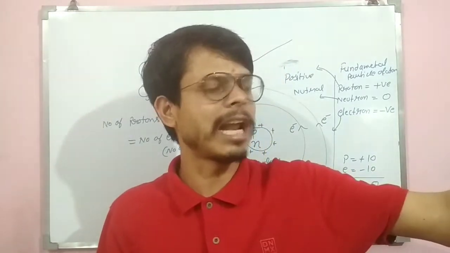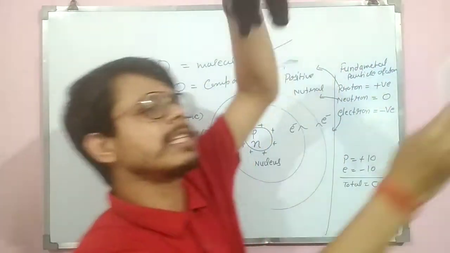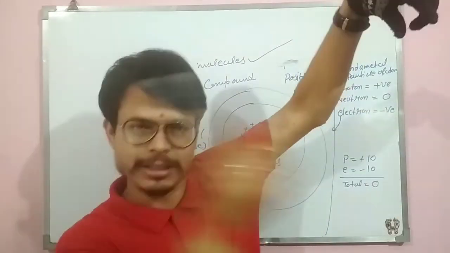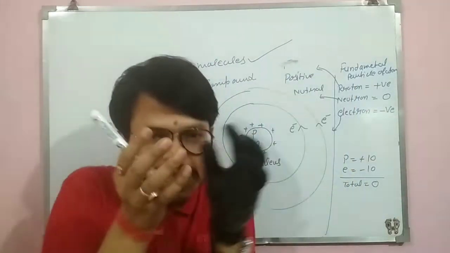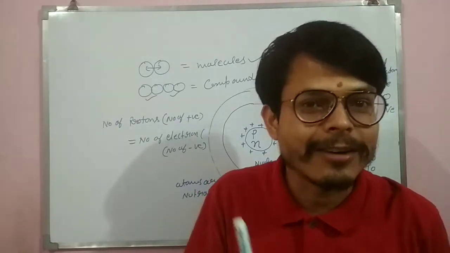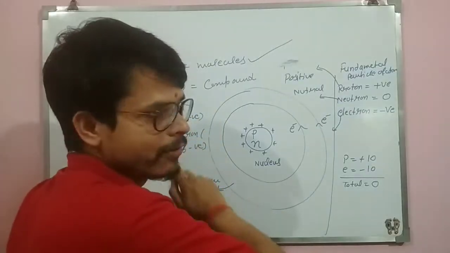So every state is a collection of many small particles, and those small particles are called atoms. And by Rutherford's alpha scattering experiment, inside the atom there is a positive space. Around that space, electrons revolve like planets revolve around the sun, like this. Yes or no? And inside the nucleus there are proton and neutron, and electrons revolve around the nucleus. So how many particles are there? 3: proton, neutron, and electrons.